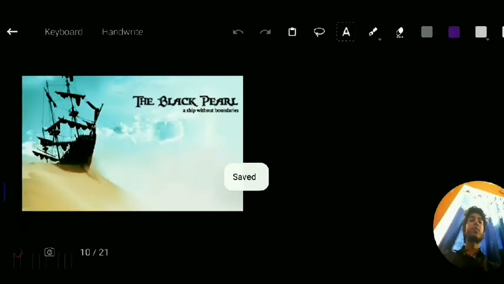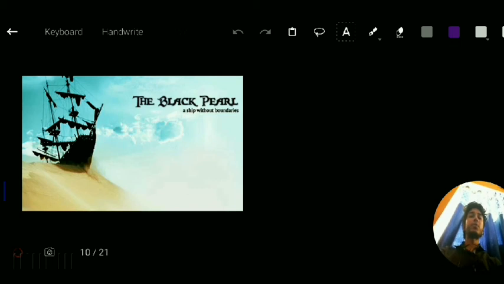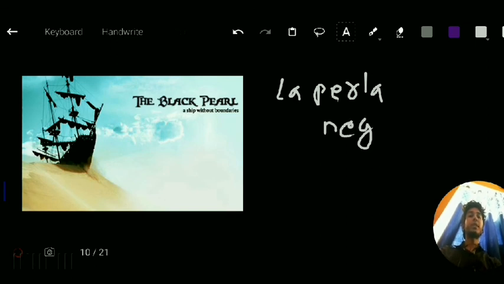So now here we are going to translate the black pearl. This is from the famous movie Pirates of the Caribbean. The word for pearl in Spanish is la perla, and for black it is negro. Perla is the feminine word because it is ending in a. So for the article the, we will use la perla, and for black we are going to write negra, N-E-G-R-A. From negro I changed the ending to a because this is the